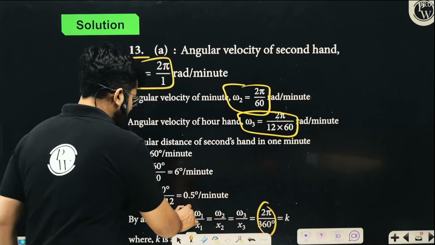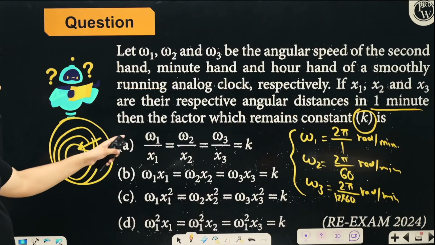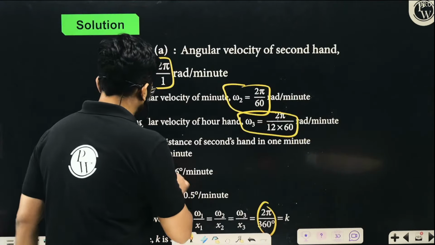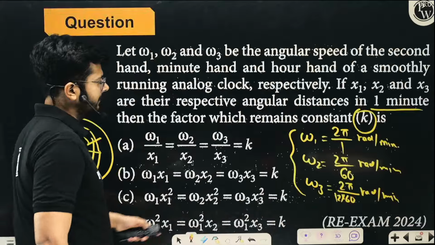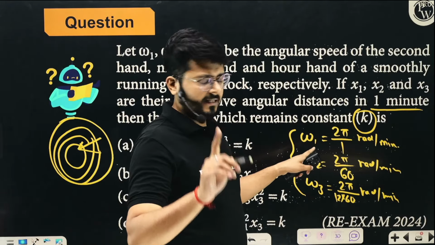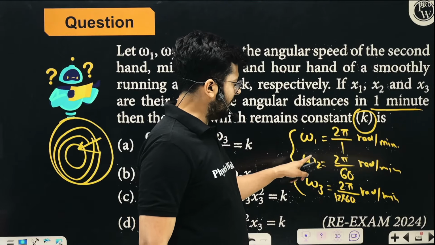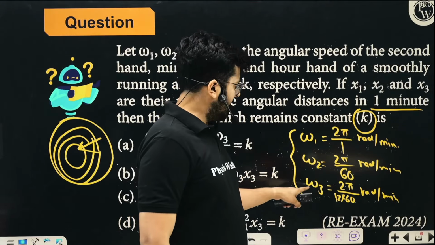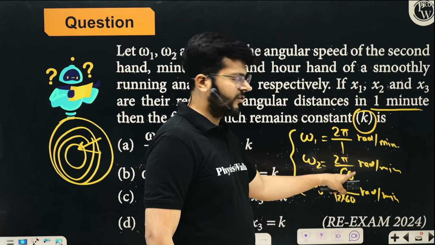Okay, so this ratio comes out to be constant. Omega upon k comes out to be constant. If that part is confusing you, you don't have to worry about any of that. For x1 you can calculate omega 1 into 1 minute, for x2 you can calculate omega 2 into 1 minute, and for x3 you can calculate omega 3 into 1 minute.